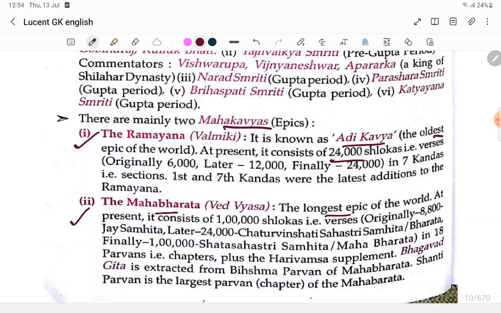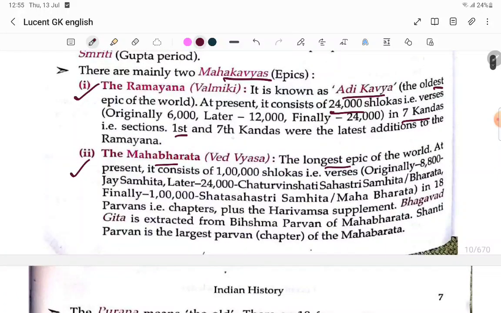The Ramayana consists of 24,000 shlokas, that is verses, originally 6,000, later 12,000, finally 24,000, in 7 khandas. The first and seventh khandas were the latest additions. The Mahabharata, the longest epic, consists of 1 lakh shlokas, originally 24,000, finally this much, in 18 parvas, that is chapters, plus the Harivamsa supplement.